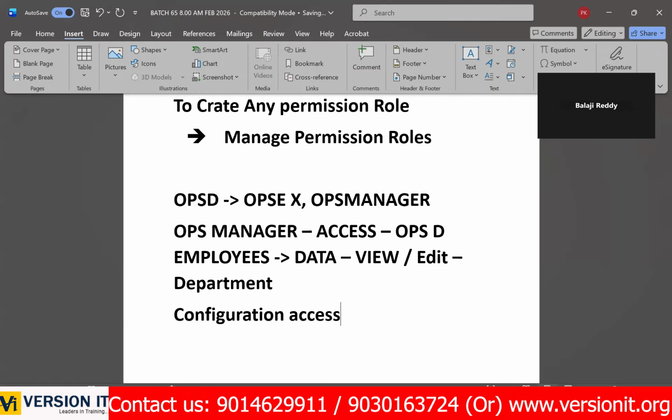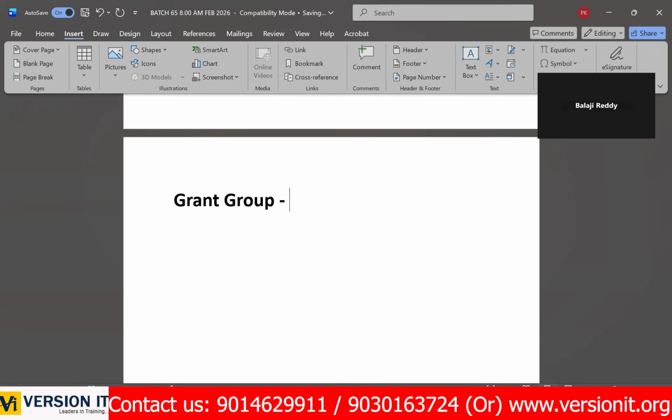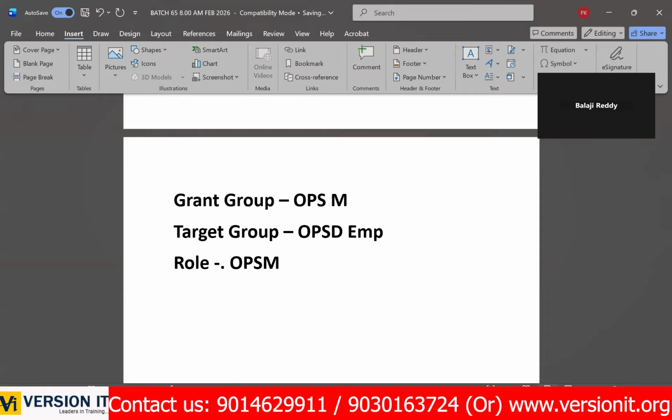To do this, first you need to identify who is the grant group. Operations manager. And who is target group? Operations employees, all operations department employees, right? Yes. And what is this role? Operations manager or operations department role.